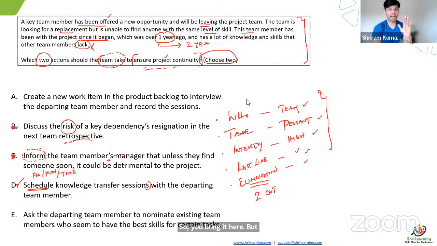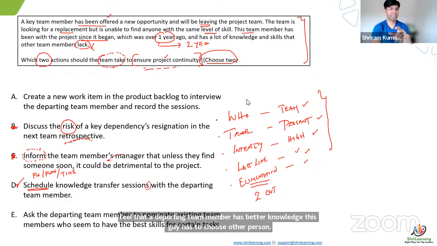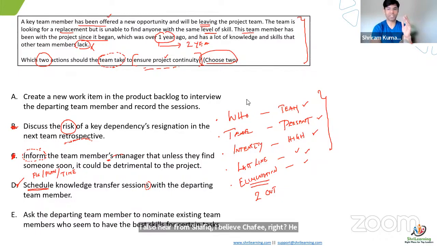But I go with the debate here, because I do hear from people who said E makes more sense, because they feel that a departing team member has better knowledge and has to choose the other person. I also hear from Shafiq, I believe, right? He mentioned that you already said in the question there is a lack of people. When you say lack of people, why are you calling E again? Does anyone feel that spark?